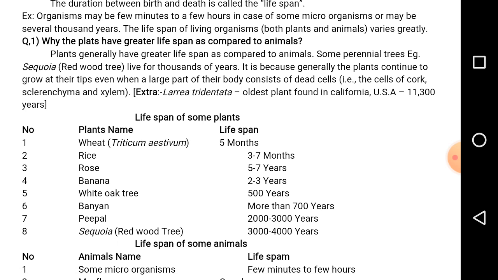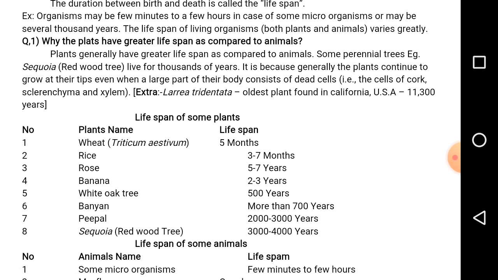The oldest plant or tree is found in California, of 11,300 years, that is Larrea tridentata. It is the oldest plant found in California. What is the age? It is 11,300 years. The second oldest plant is of 7,000 years, and next of 3,000, 2,500, and so many plants are of more than 1,000 years. Coming to the lifespan of different plants.